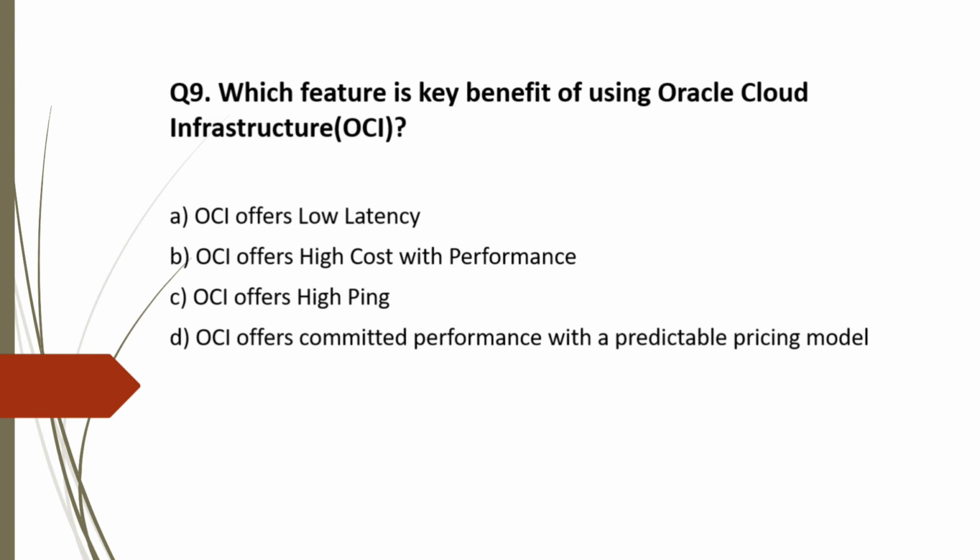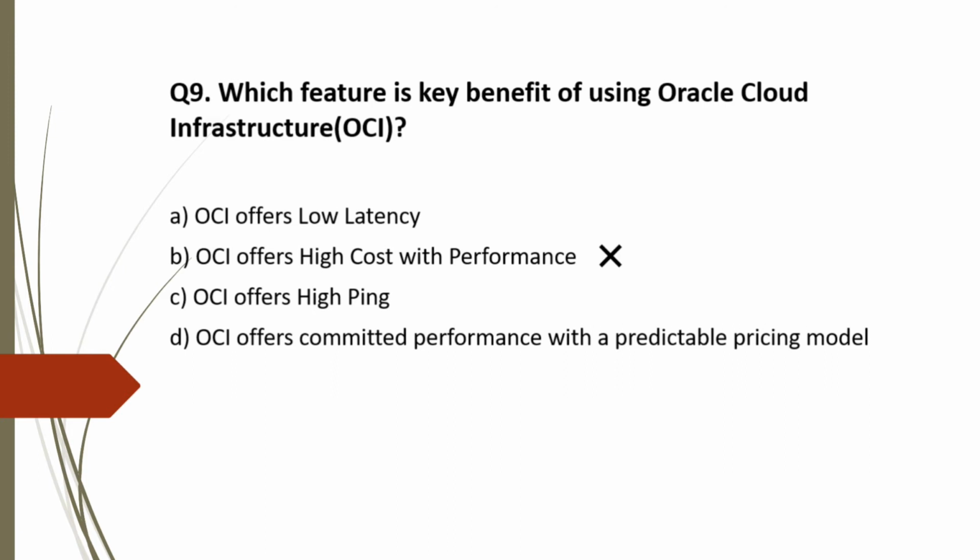Option A, OCI offers low latency. This is definitely a benefit. But is this a key benefit? Let's hold on this as we need to check other options. Option B, OCI offers high cost with performance. This is not a benefit actually, and it's not true for OCI. So this is incorrect. Option C, OCI offers high ping. Same as the previous option. This is not true for OCI.